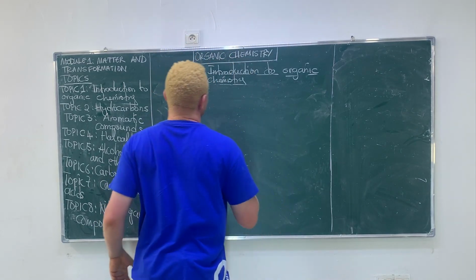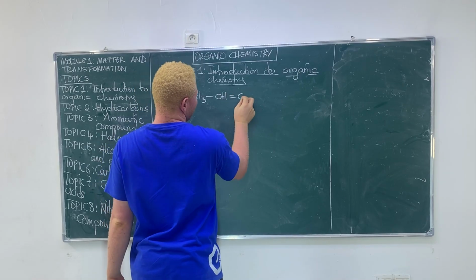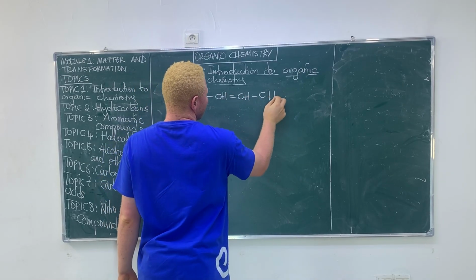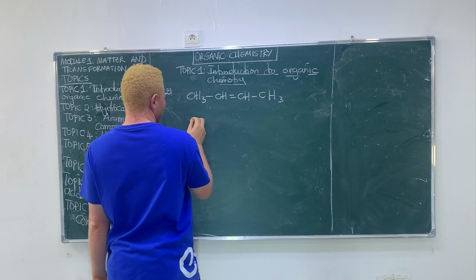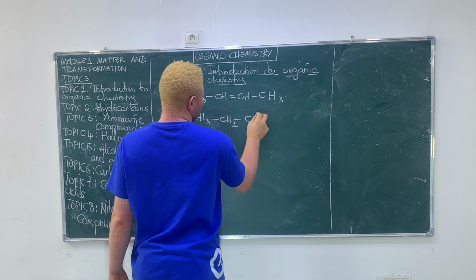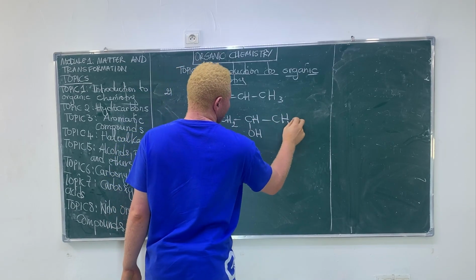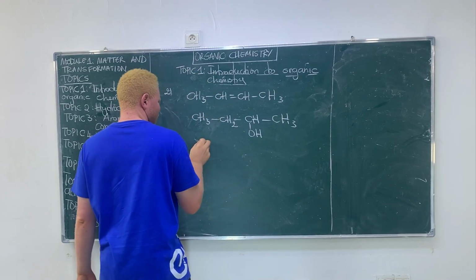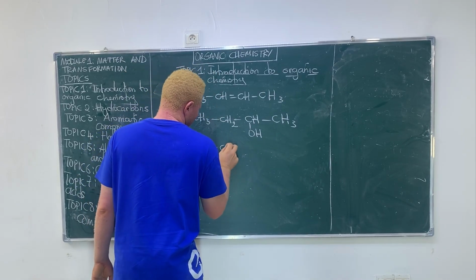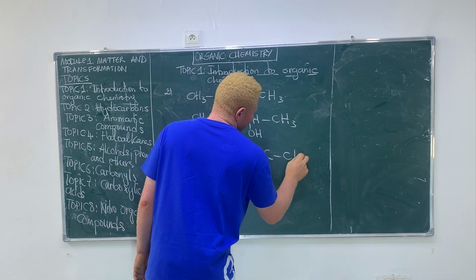We can handle organic compounds like CH3, CH, double bond, CH, CH3. Another one, CH3, CH3, CH, CH2. And CH3, CH, C, triple bond, C, CH3.